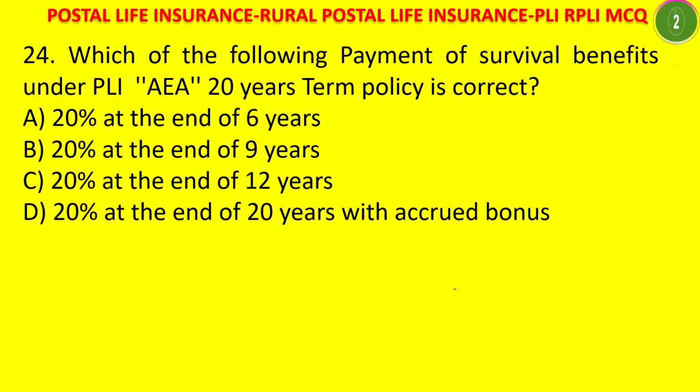Correct survival benefit payment. The answer is 12 years, 20% at the end of 12 years, because for a 20 years term policy we already know it is minus 4. For a 15 years policy it is minus 3. I have said from the back. So 20 minus 4 it will be 16, minus 4 it will be 12 years. So this is the correct one.